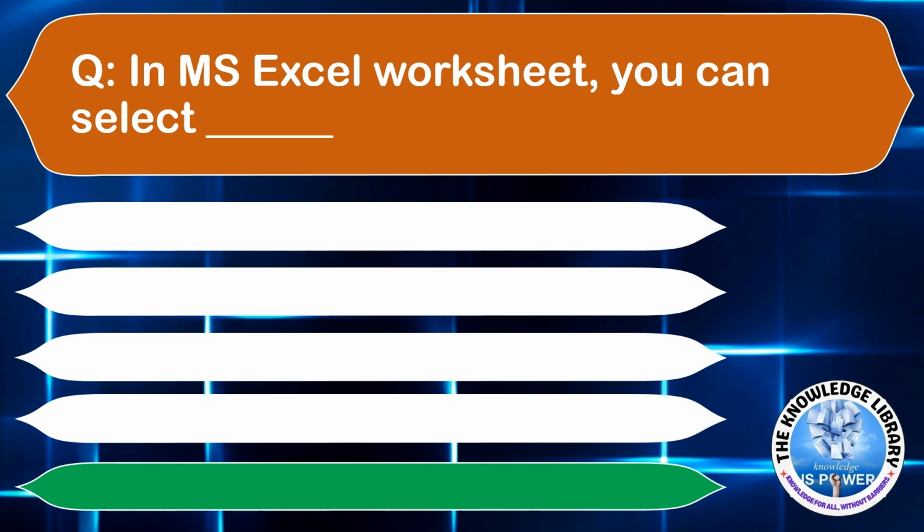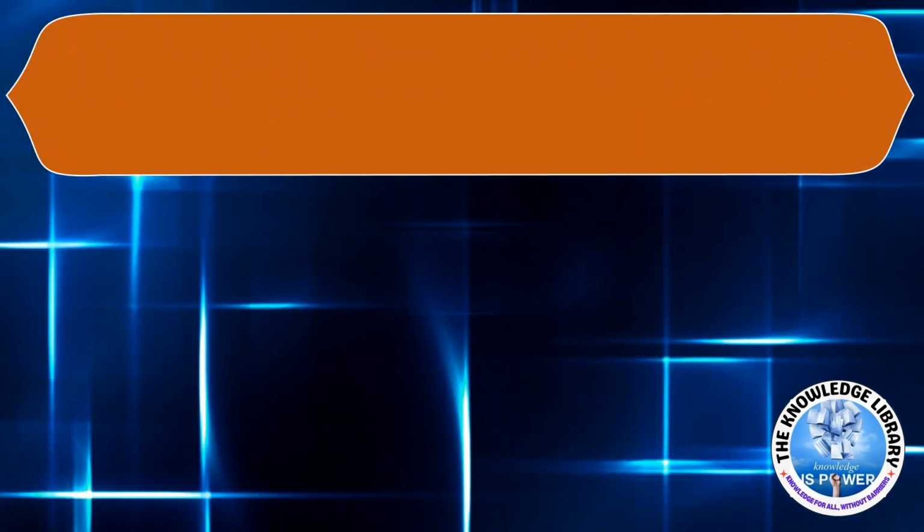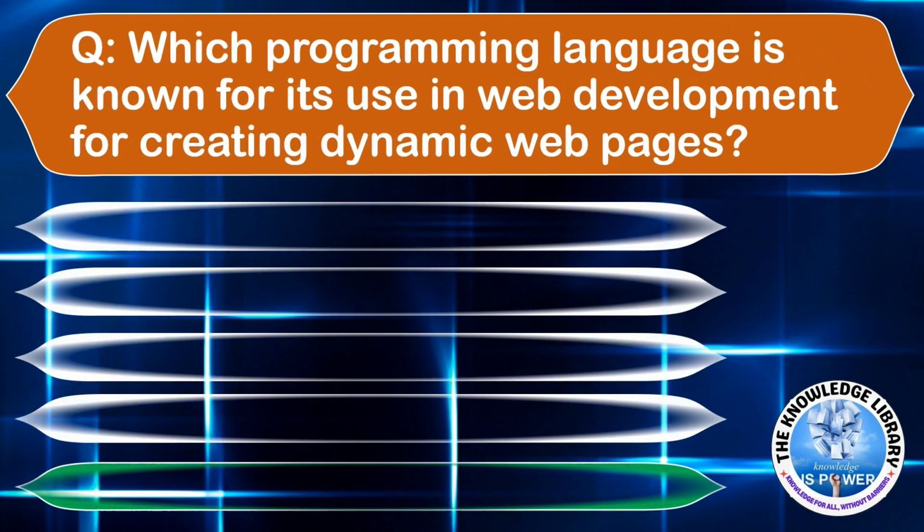In MS Excel worksheet, you can select option A, rows. Option B, columns. Option C, the entire worksheet. Or option D, all of the above. The correct answer is option D. Moving to the next question.